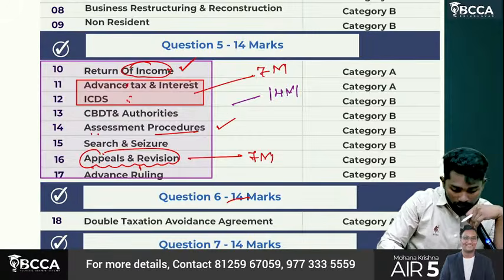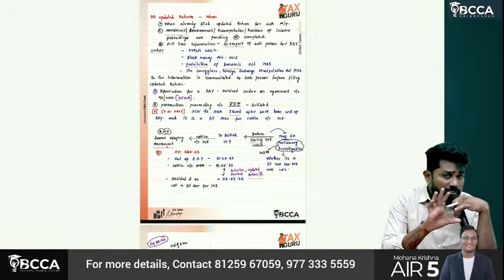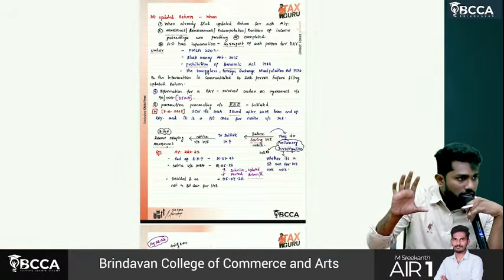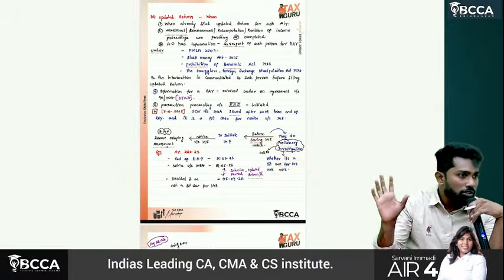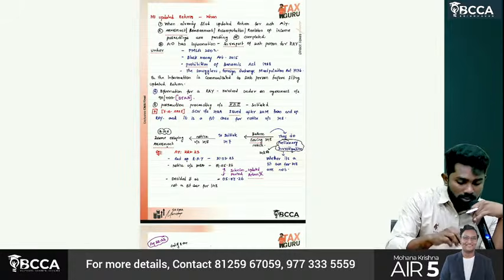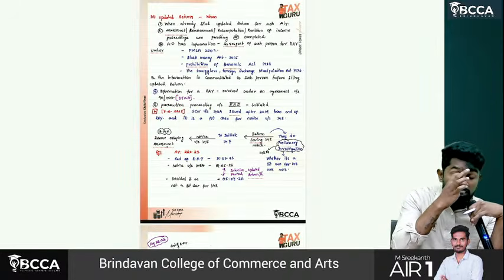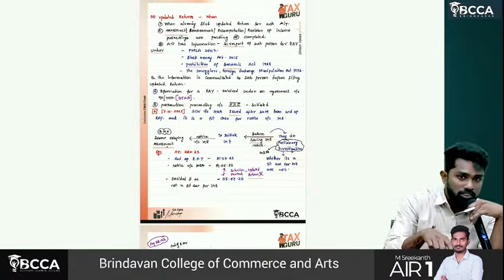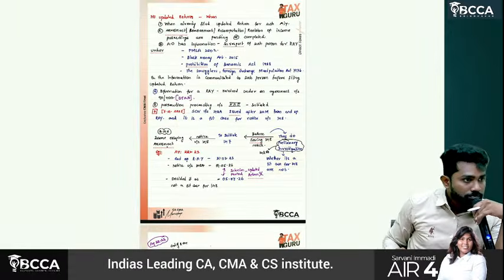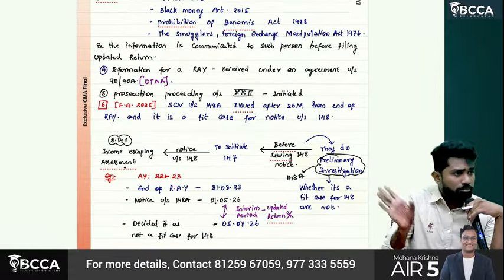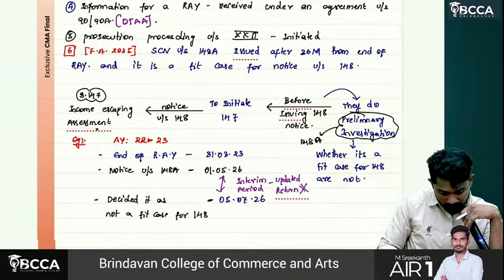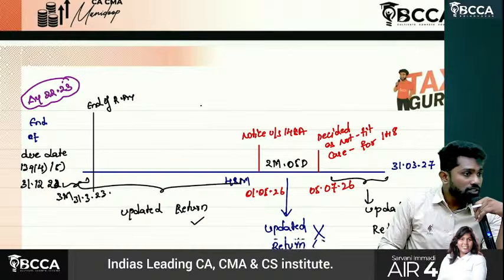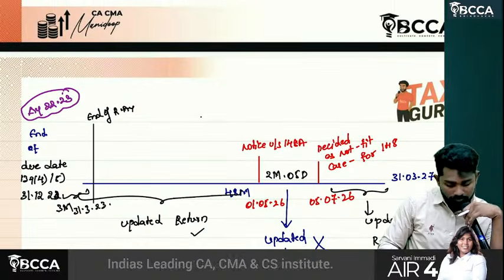So understand, sir, amendments are simple amendments only, which are going to be easy. On amendments, at least 1 or 2 questions are going to be tested. So the question which has significant impact, first question is updated return only. At least an MCQ we can expect, worst case also. Sir, everybody understood this concept clearly, right? Okay.